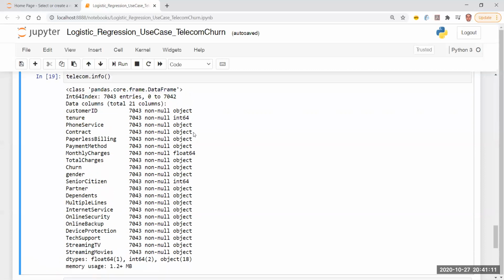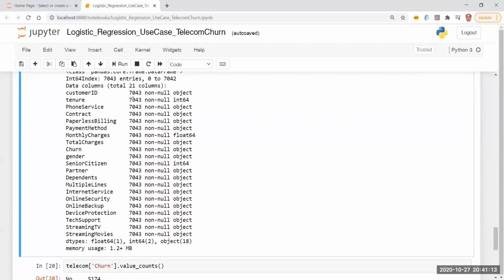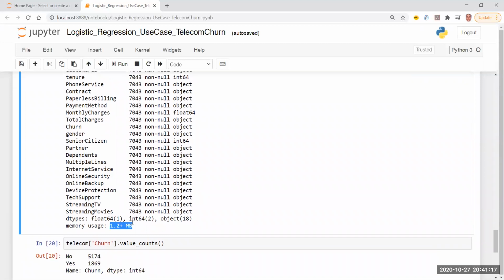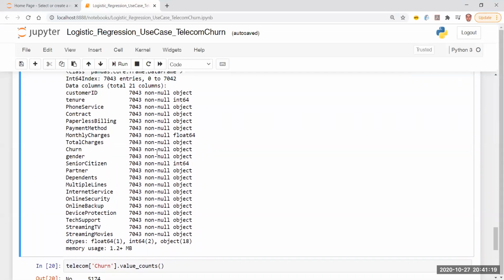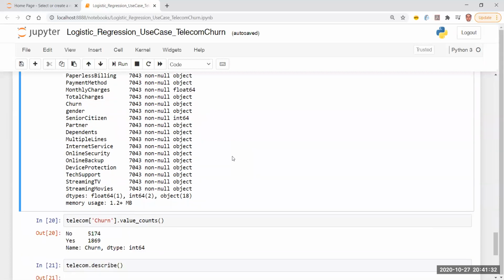So I see over here, there are 7,000 rows with 21 columns, right? And the file size is hardly 1 MB, right? So a 1 MB CSV can contain 7,000 rows. Then imagine how many rows will be there in a 5 GB file, right? So that's the kind of problem that we are going to have when we have that level of data.